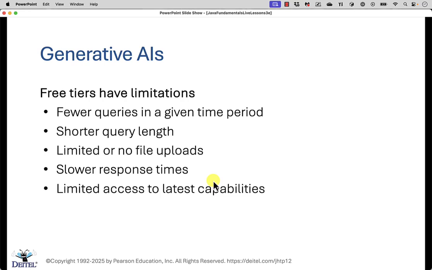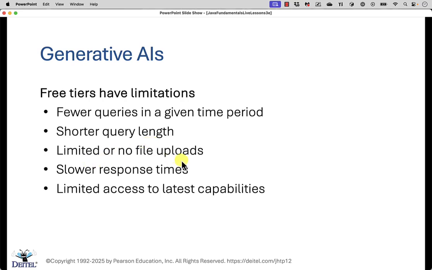Now, as far as the free tiers are concerned, they're incredibly powerful across the board. However, they do have limitations, and these are not the same from generative AI to generative AI service. They vary. So some of the kinds of limitations that you'll encounter are, for example, being restricted to a smaller number of total queries in a given time period. You may not be able to supply prompts with as many characters in them for certain generative AIs.